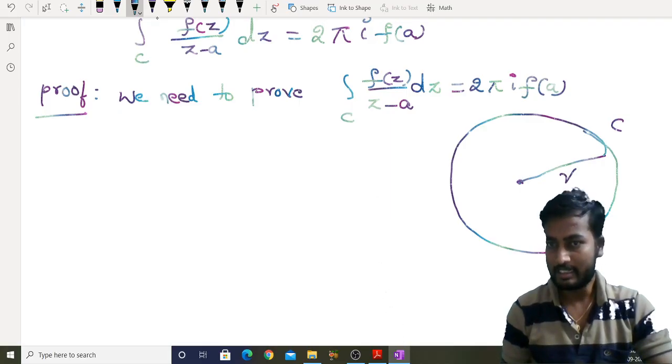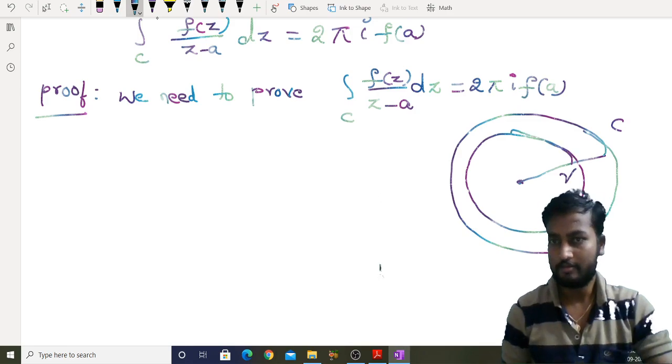Now consider a circle with the radius r naught, with center a, right?